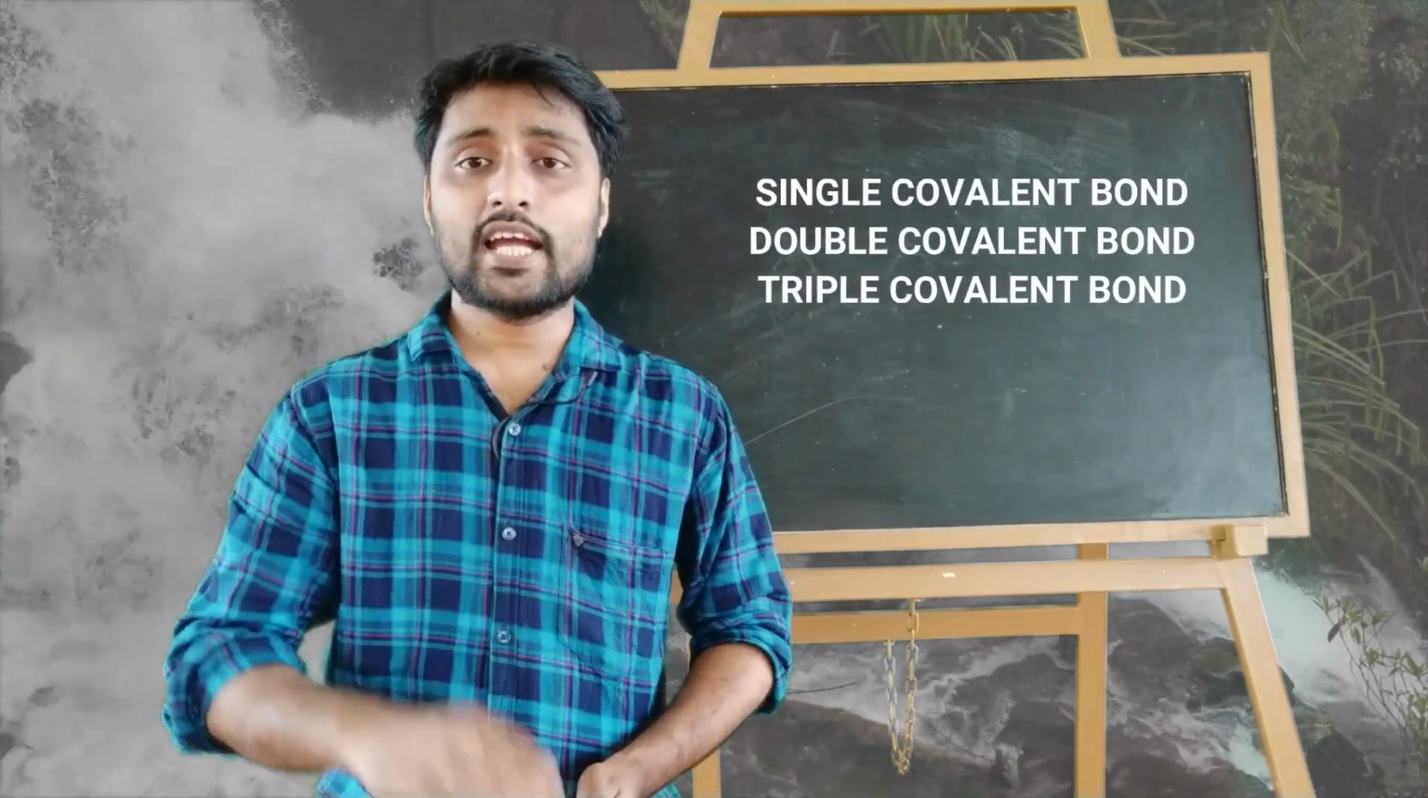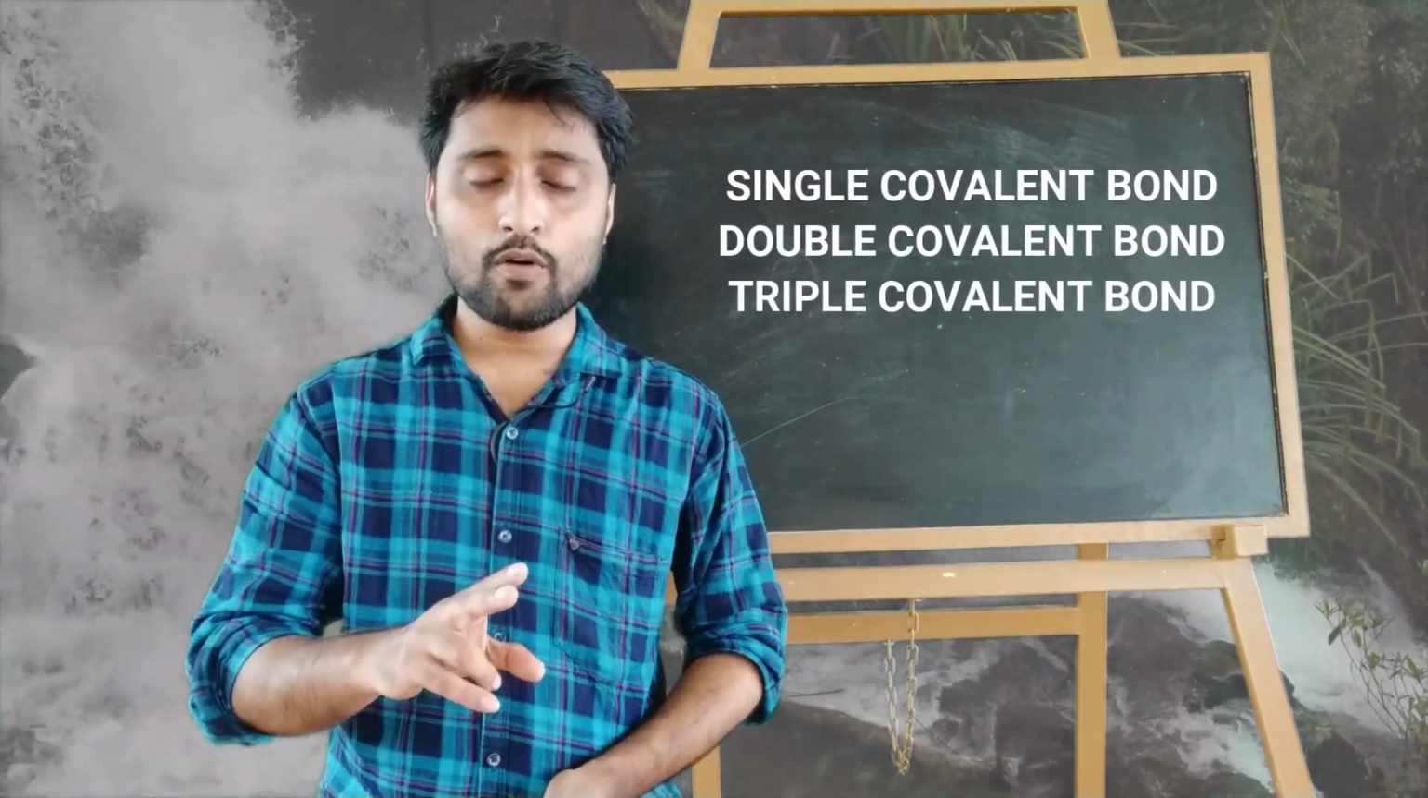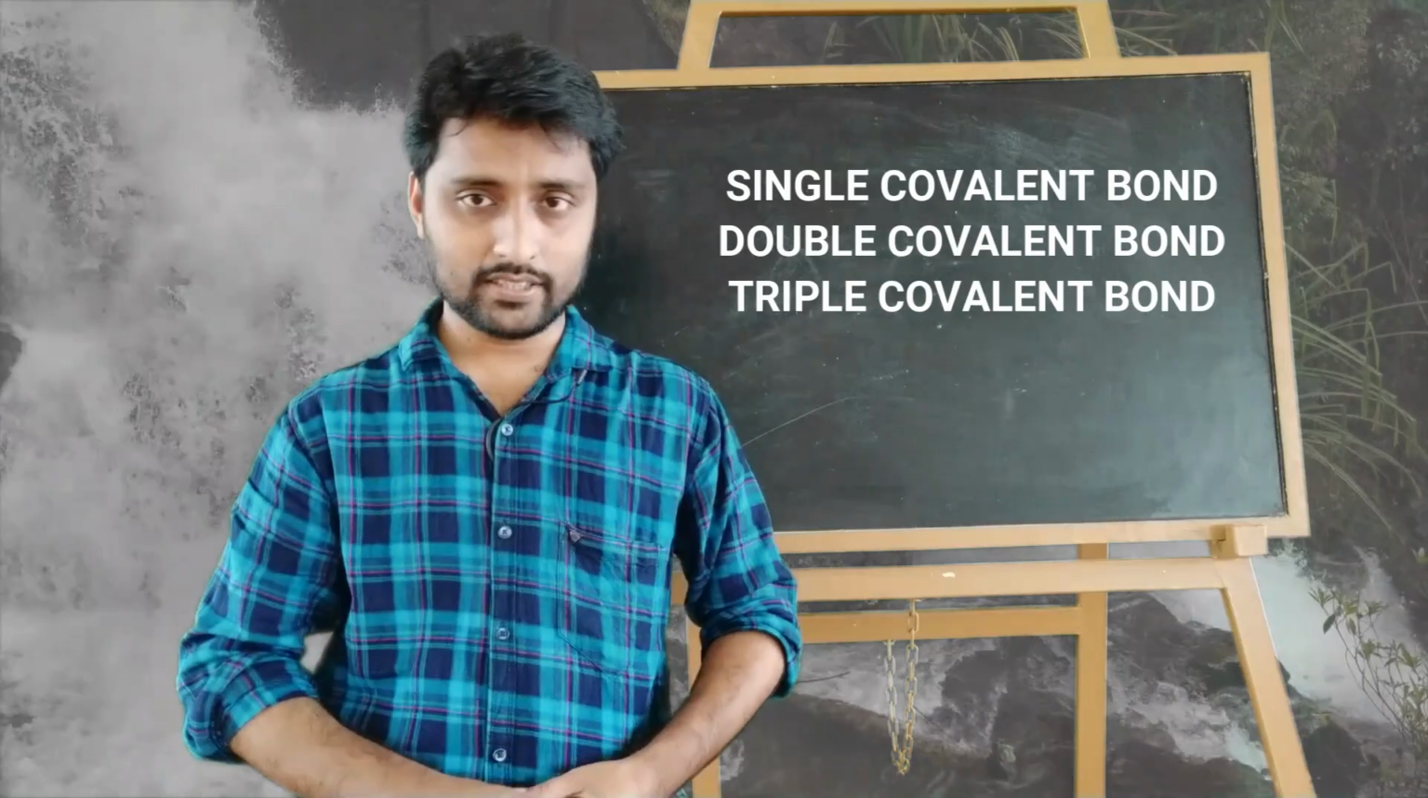So covalent bond means what? It is the bond formed by sharing of electrons between atoms. And the compound formed by sharing of electrons is known as a covalent compound. Clear? And there are three types of covalent bond: single covalent bond, double covalent bond, and triple covalent bond. So we can learn how each is forming and what that bond is.